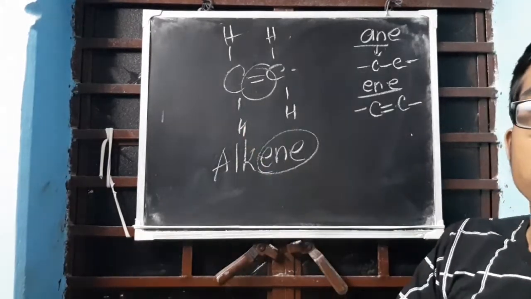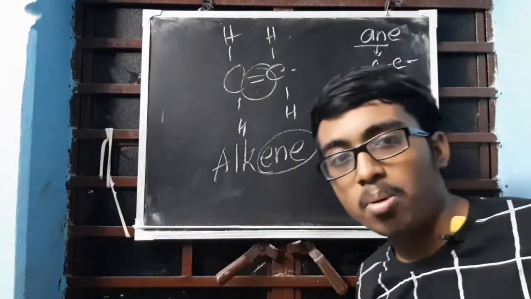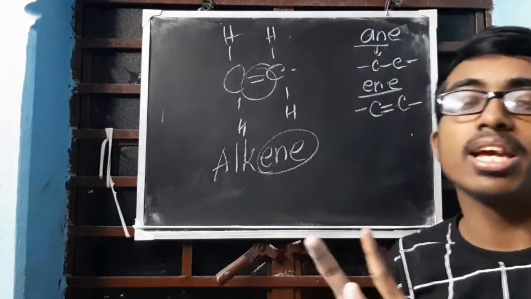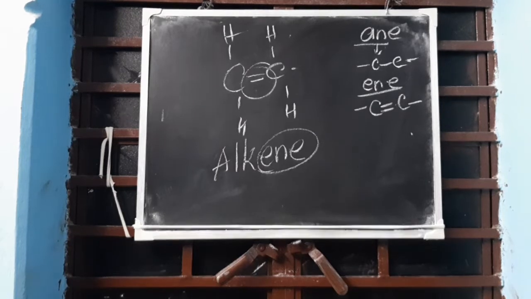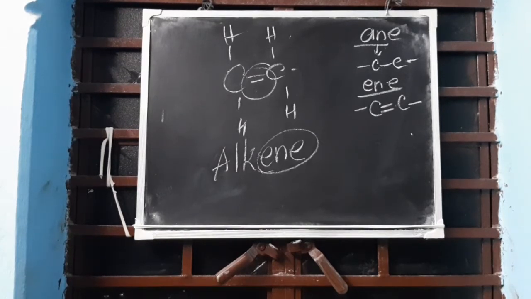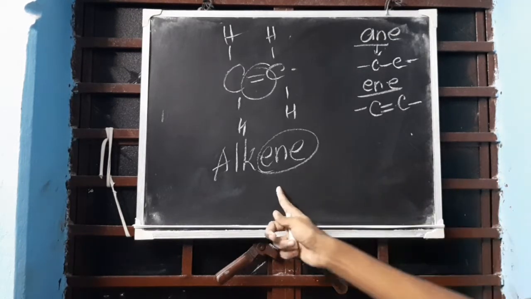Whenever you see between carbons there is a double bond, do not check anything else. It has to be alkene. Yes, if other things are present, then you have to check, and that is nomenclature. We have not yet come to nomenclature, so need not worry about that. But whenever you see a double bond between carbon atoms, it has to be an alkene.